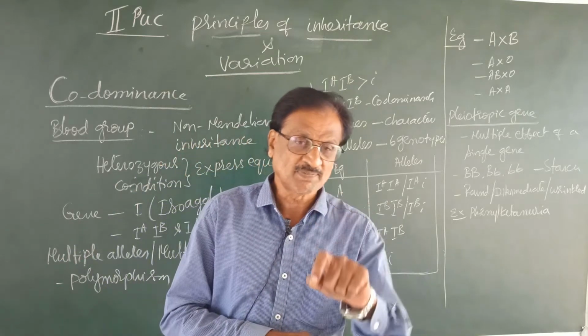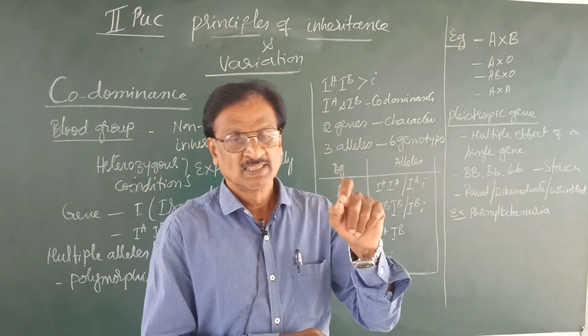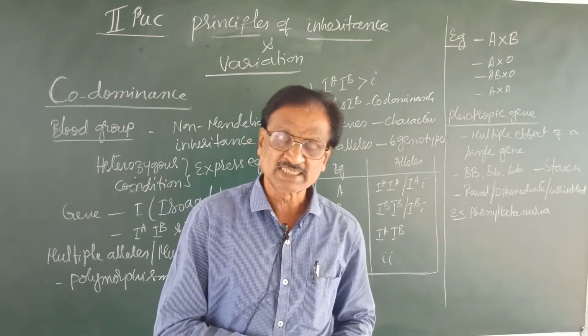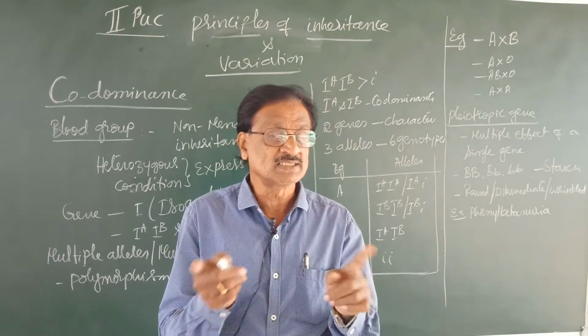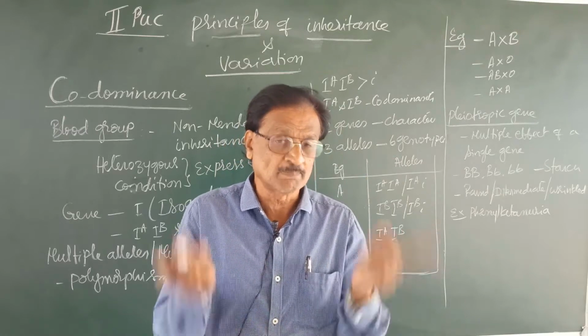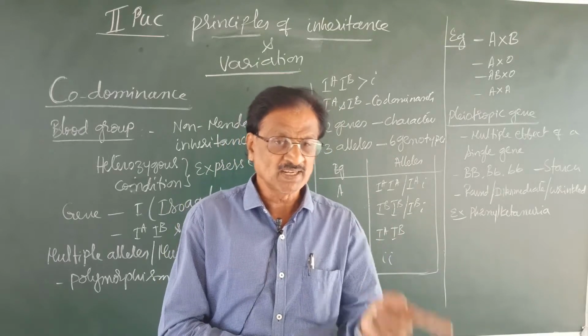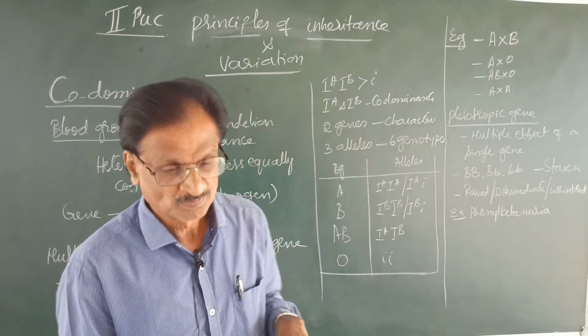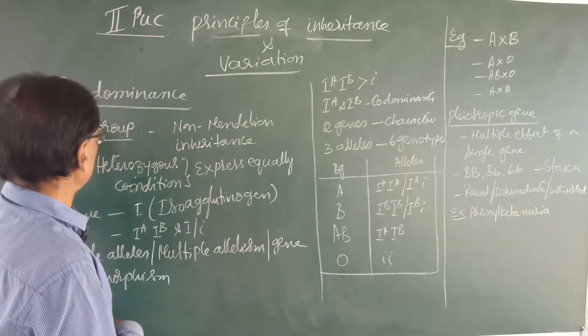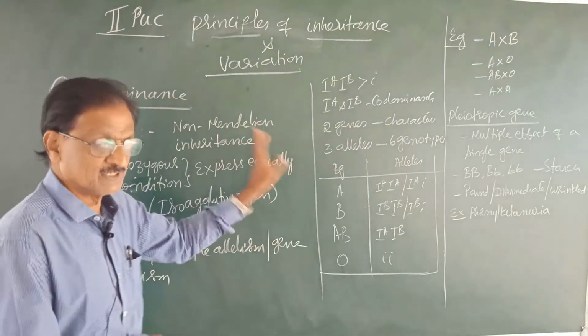If there is a factor for dominance, as in heterozygous condition, the recessive character is not expressed. It is suppressed by the factor for dominance. Now let us know about what is codominance.